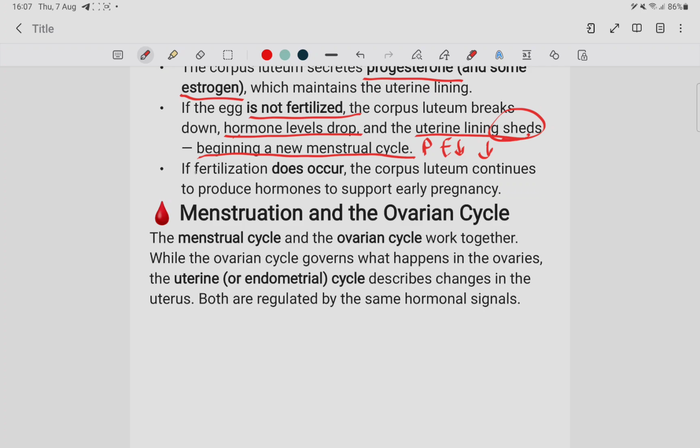Okay, what about if fertilization occurs? If fertilization occurs, the corpus luteum, which is the follicle without the ovum, will continue to produce hormones like estrogen and progesterone to support the pregnancy and to support the uterus to be organized to receive the fetus.